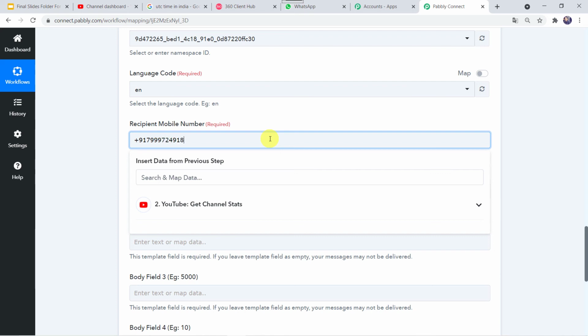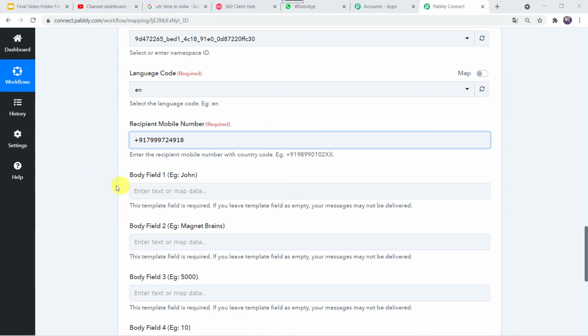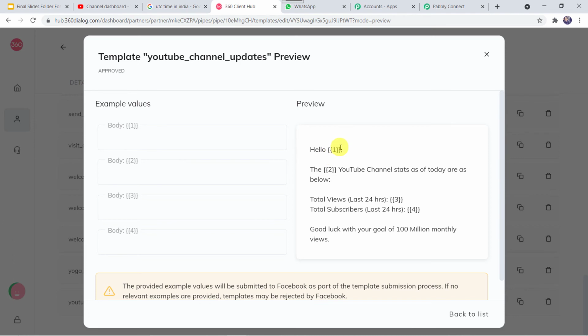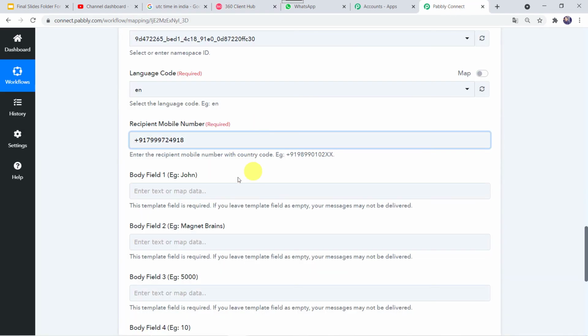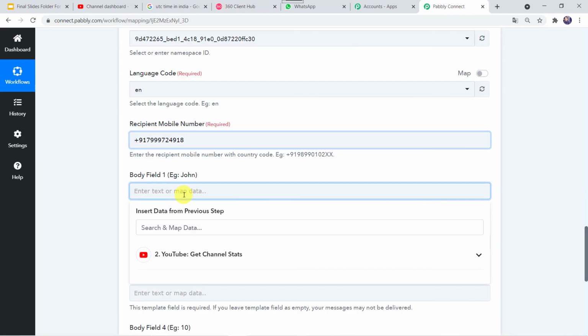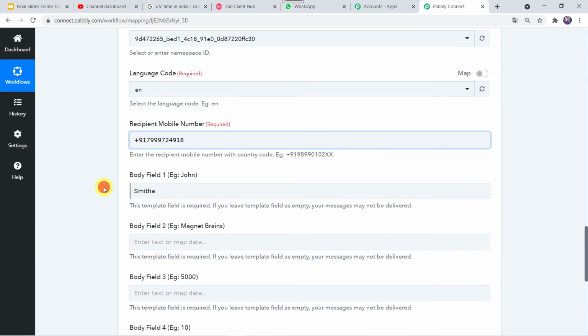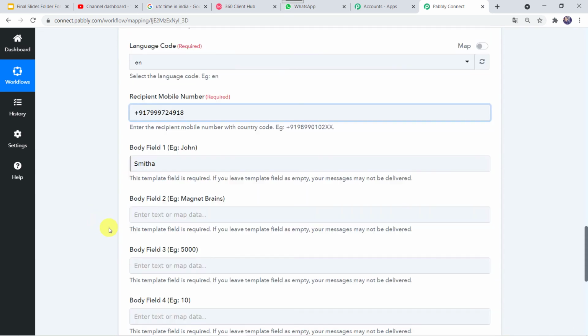Okay. Now here we want to give the name, body field 1, example John. So in our template also the name was required. As I want to send the message to myself on my number itself, so I'll just give my name as Smitha. And if you want to send it to some other person, you can give the name of that person over here.